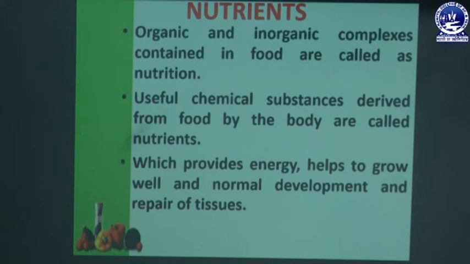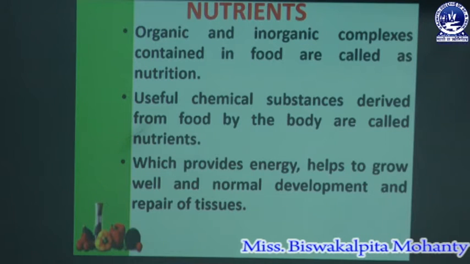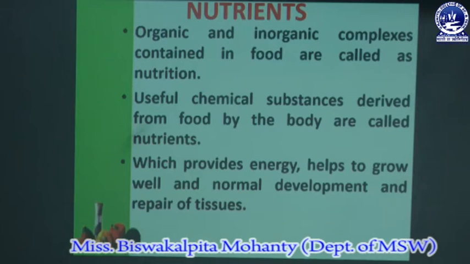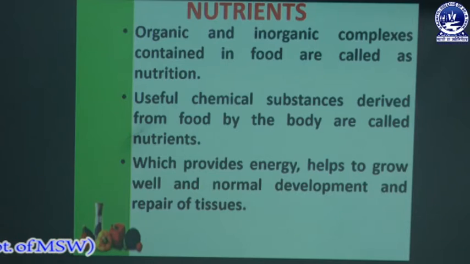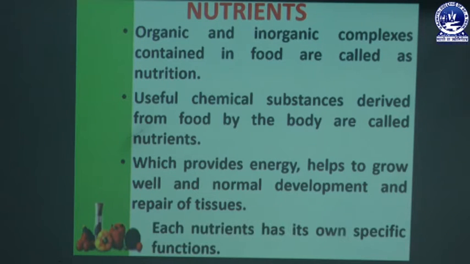Nutrients provide energy to our body, help the body grow well and develop normally, and also repair the tissues and cell organs of the body. Each nutrient has its own specific functions for our body.